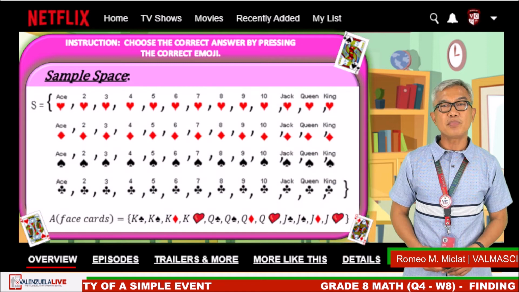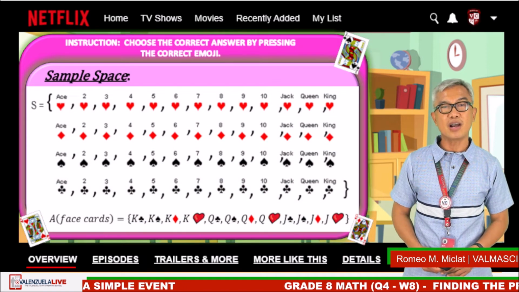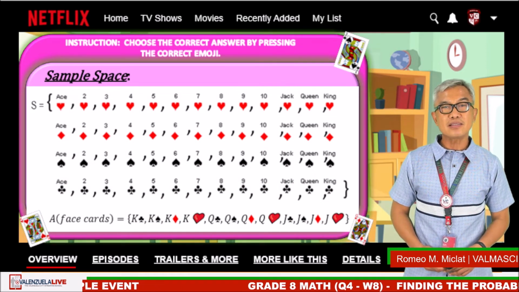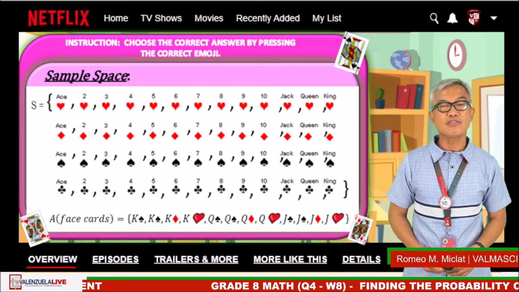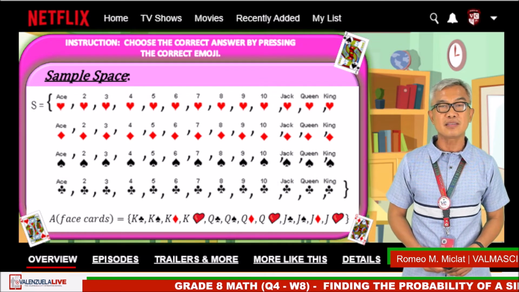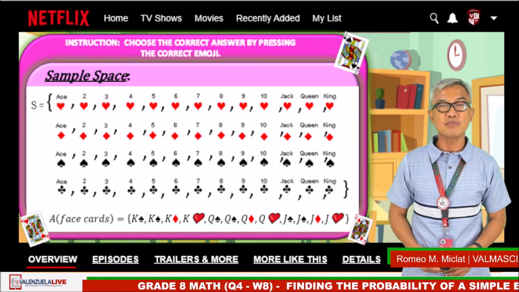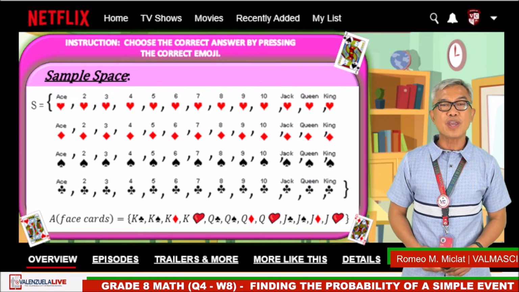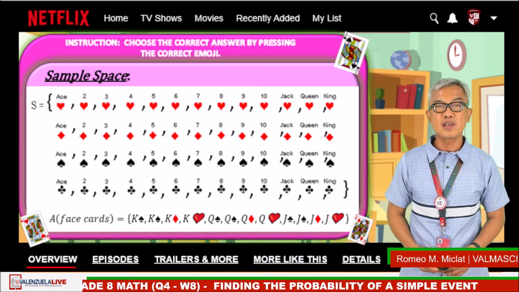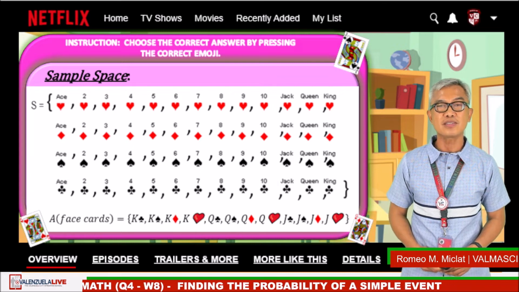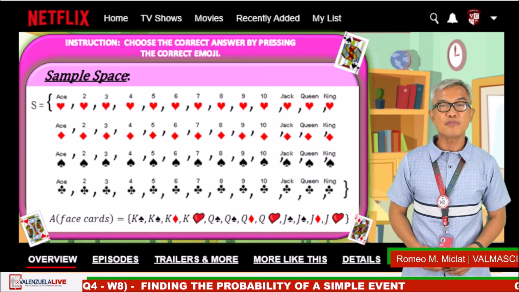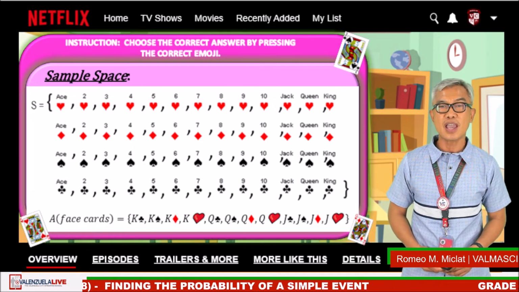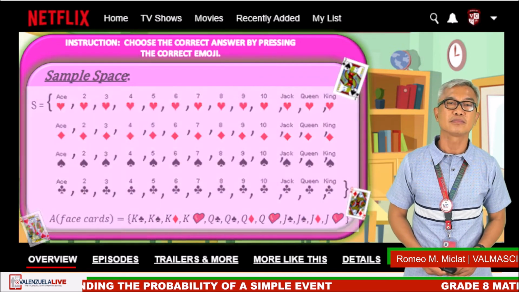Here is the sample space of the deck of cards. The elements of A, which are the face cards, are king of spades, king of clubs, king of diamonds, king of hearts, queen of spades, queen of clubs, queen of diamonds, queen of hearts, jack of spades, jack of clubs, jack of diamonds, and jack of hearts.